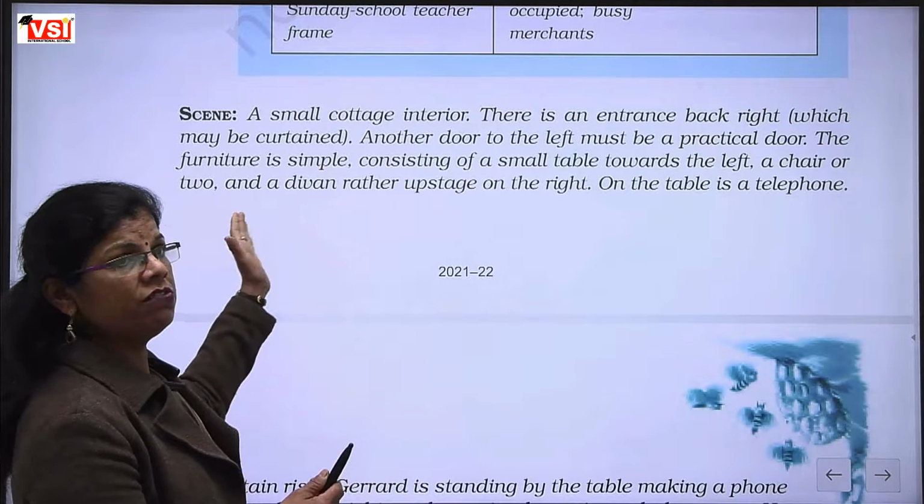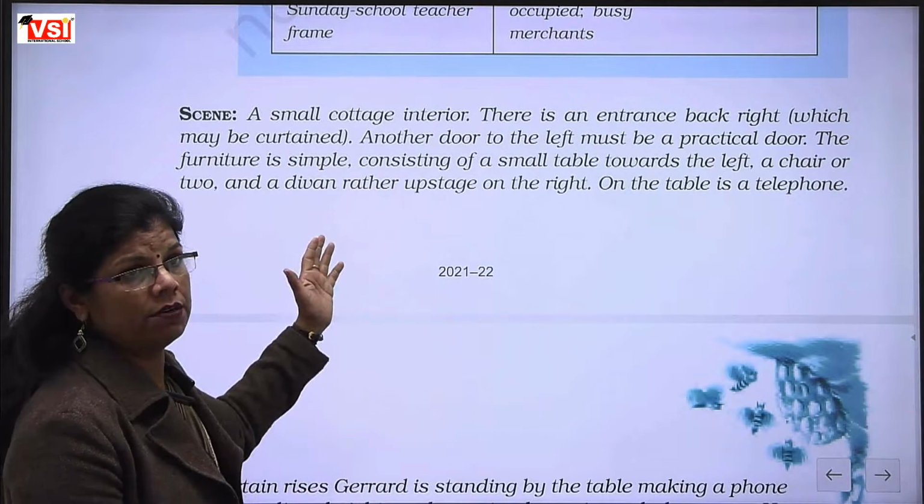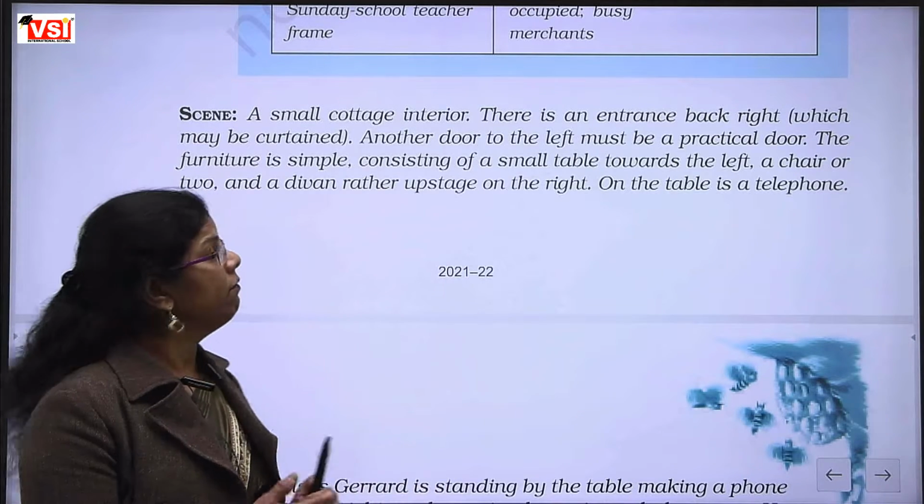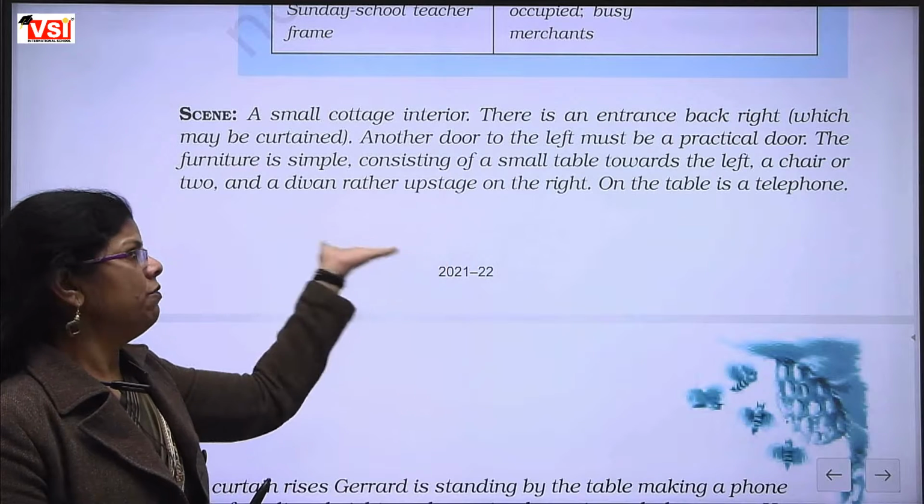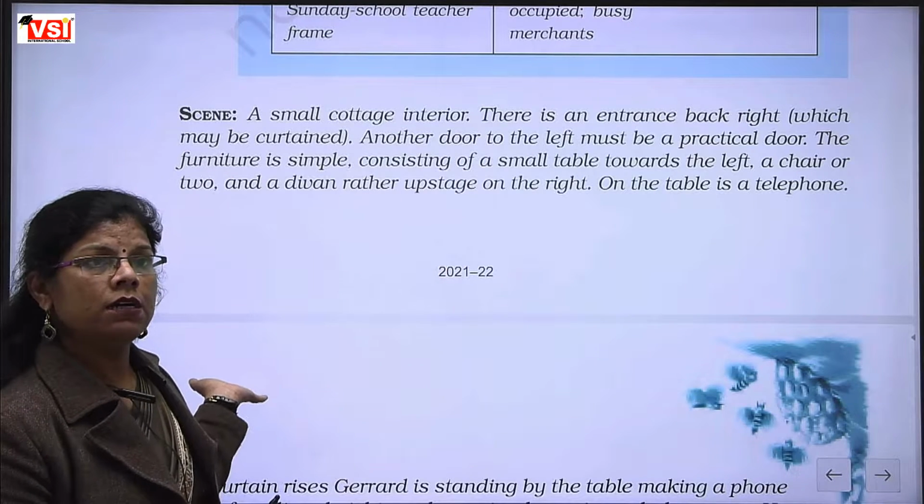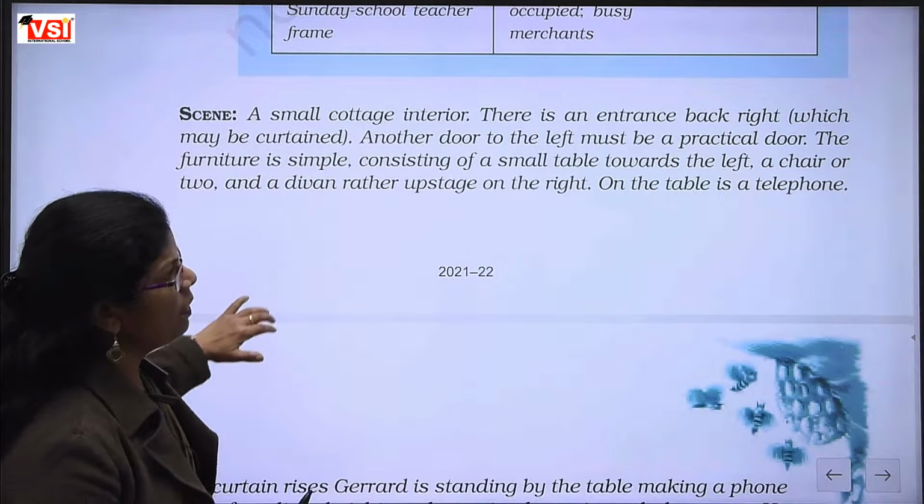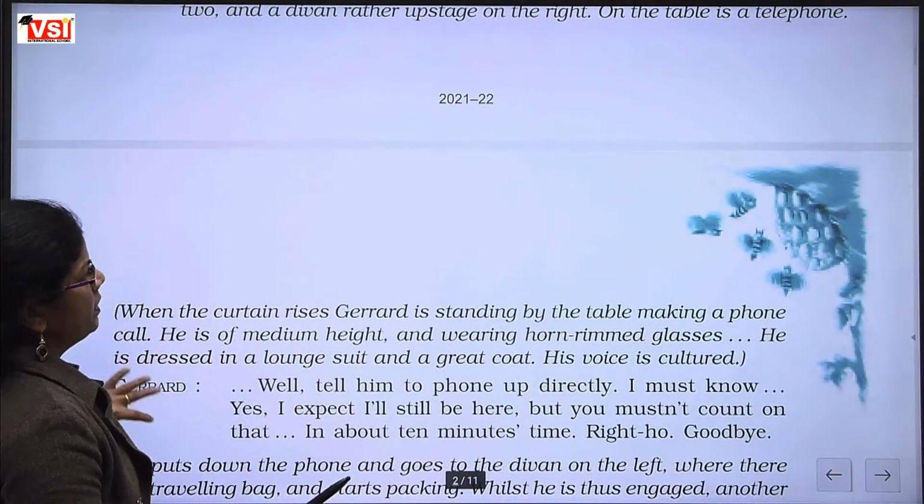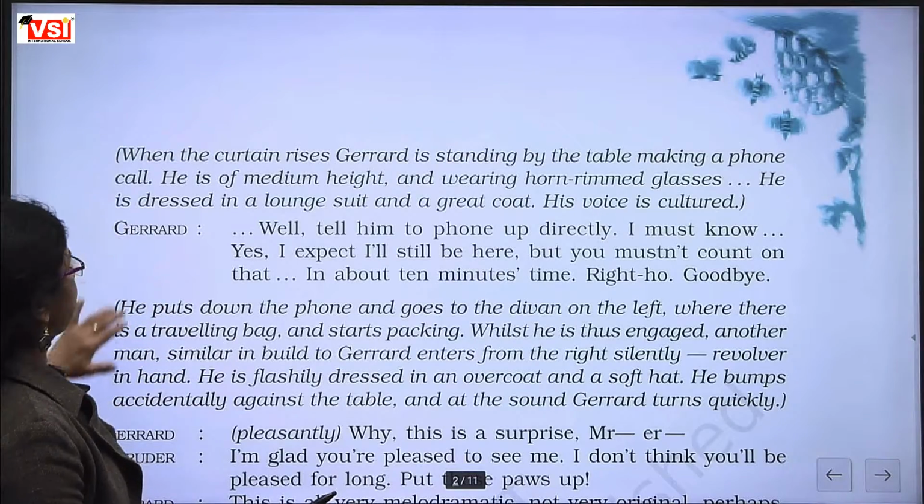See, a Hindi word is used here. This divan is a Hindi word. Fine. A divan was kept. Divan is called a single bed. Upstage on the right, it was kept on the right side of the room. On that table is a telephone. That table was a small table. On that table, our telephone was kept.